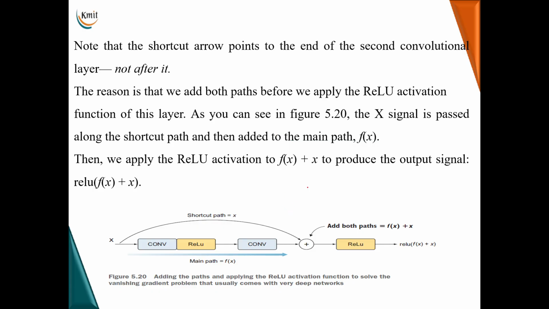And as you can see in the below figure here, the X signal is passed along the shortcut path and then added to the main path with f of x. This is the shortcut path, also called the skip connection, added up with the learned parameter, the main path, which is f of x, so that I get f of x plus x and then apply ReLU activation function onto this f of x plus x. Now when I introduce this f of x plus x, though the gradients are getting reduced here, I will be left with the original input x here. So there is no question of vanishing gradient due to the introduction of these skip connections, also called residual paths in the model.